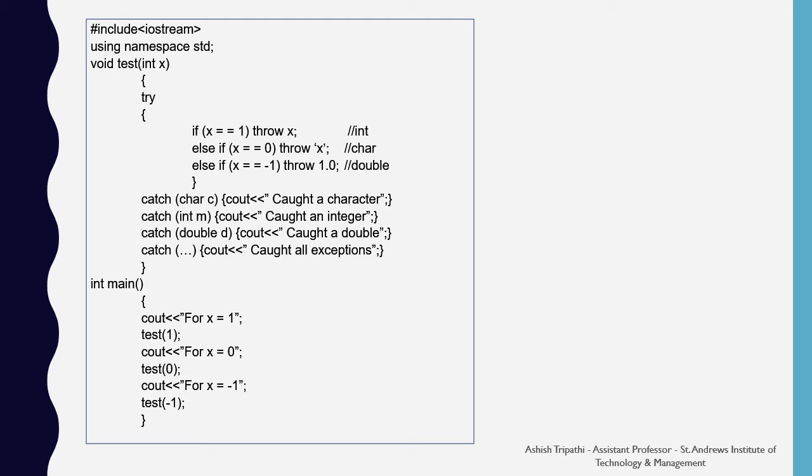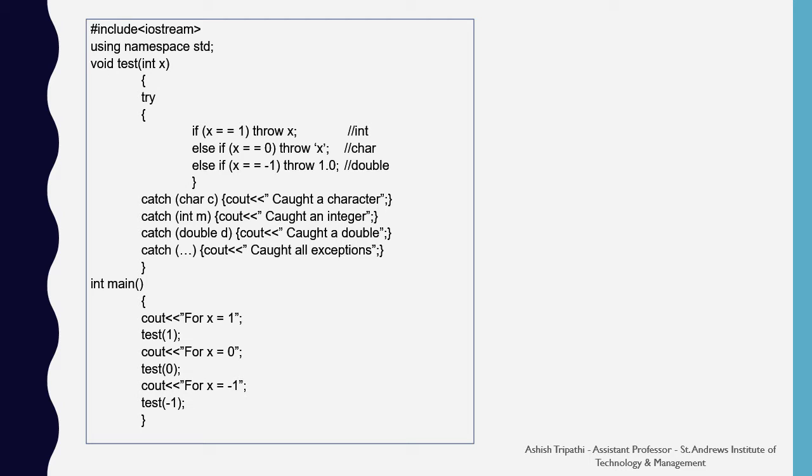Otherwise, if x == 0, we throw a character of the x type. Then if x == -1, we throw 1.0, that is our double value. For this we have the catching blocks, like the first catch is of character type which says caught a character. The second catch is of integer type which says caught an integer. The third catch is of double type which says caught a double.